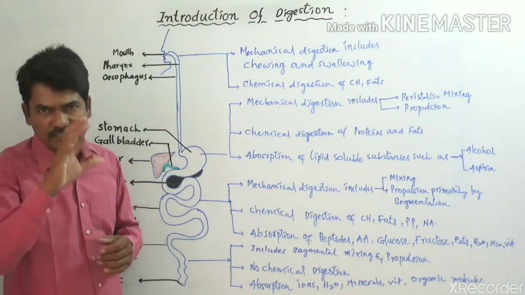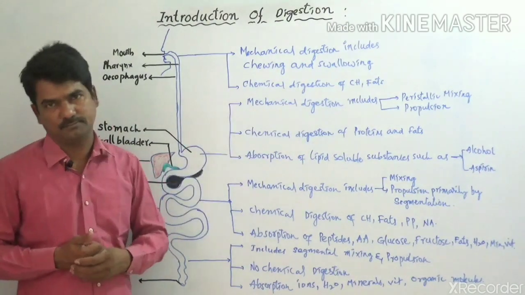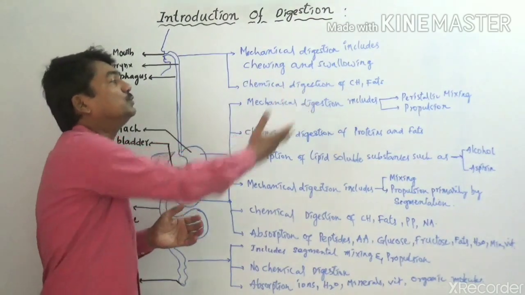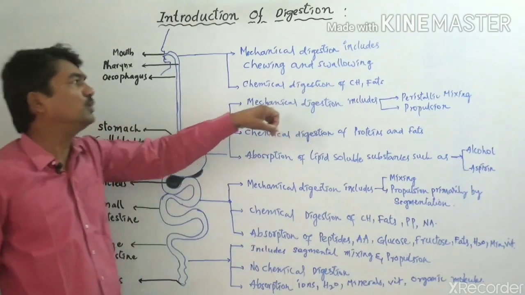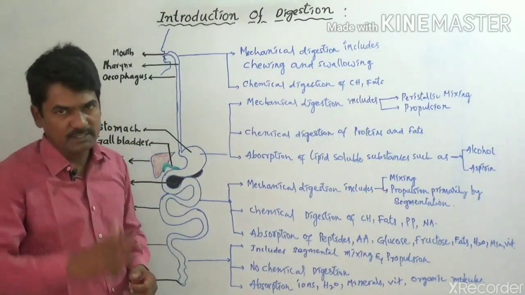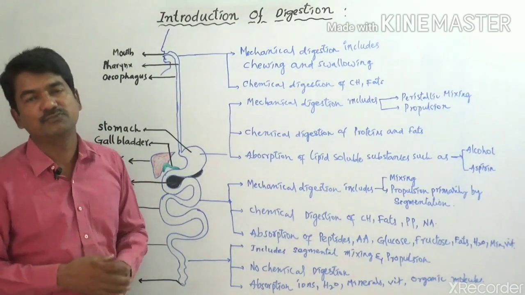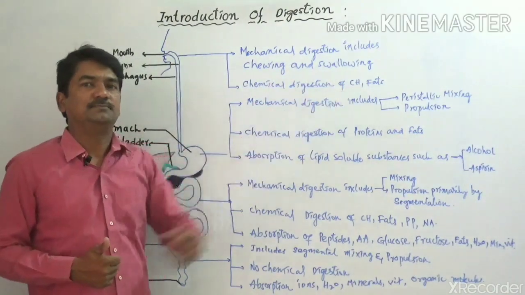And in the mouth, as I already told you, after finishing mastication, the food is mixed up with an enzyme called salivary amylase. The food is included with carbohydrates and fats. Here carbohydrates and fats are partially digested by the release of salivary amylase through the tongue.